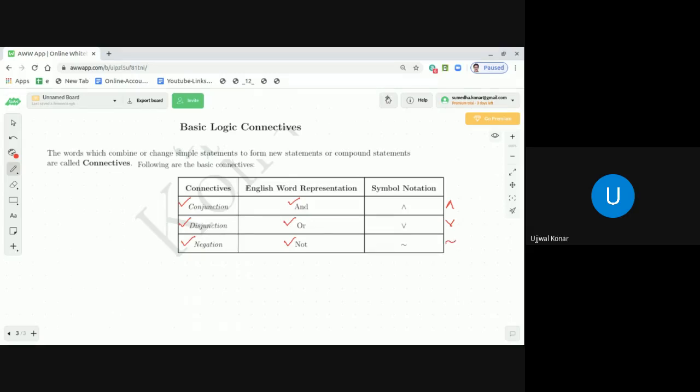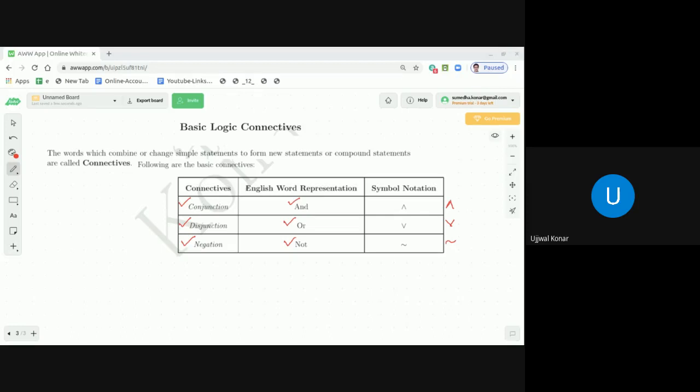So, dear students, these are the basic logic connectives we discussed. Please note that the connective negation actually does not combine two or more statements. In fact, it only modifies a statement. We will see all these things in the subsequent discussion.